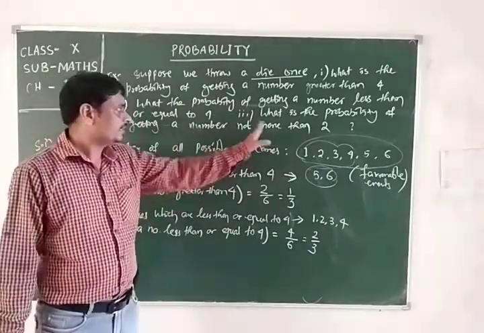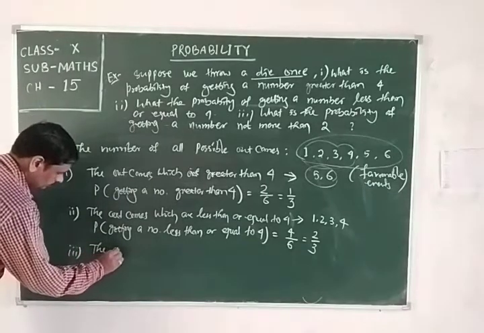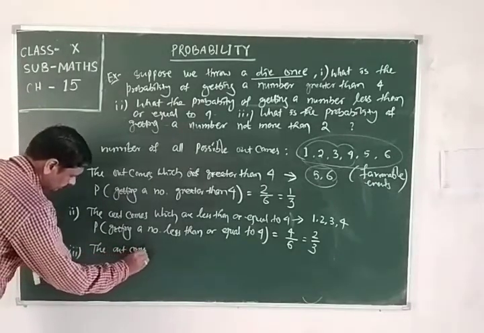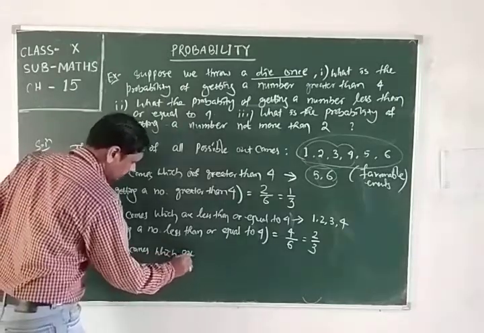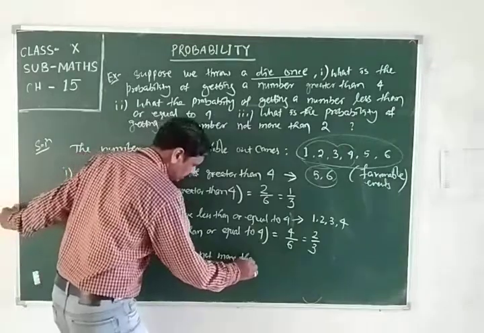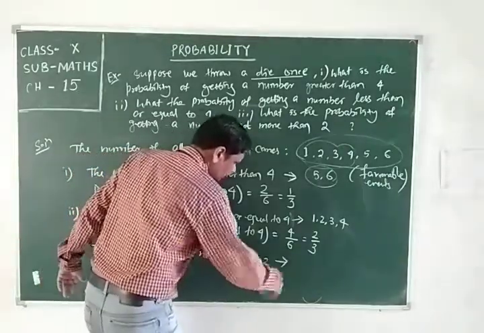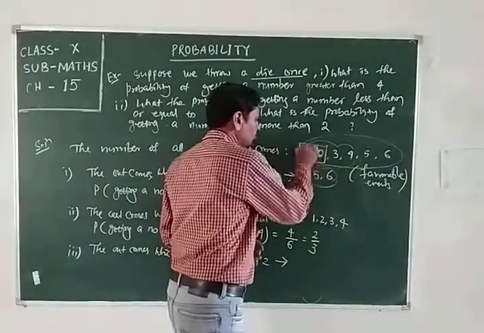A number not more than 2. The outcomes which are not more than 2. Which outcomes are not more than 2? Only 2 outcomes are there.